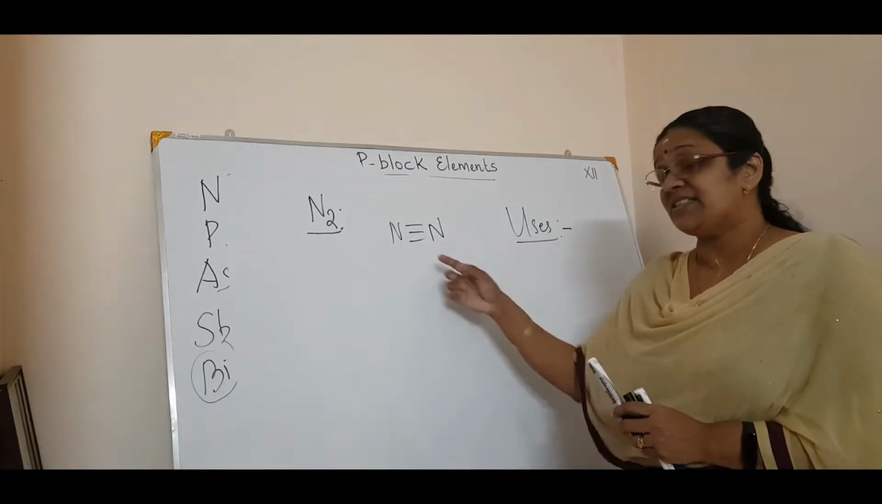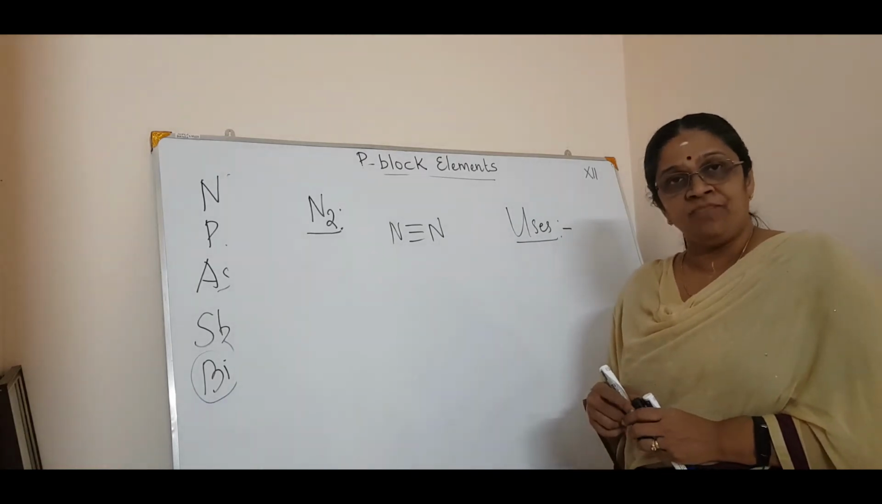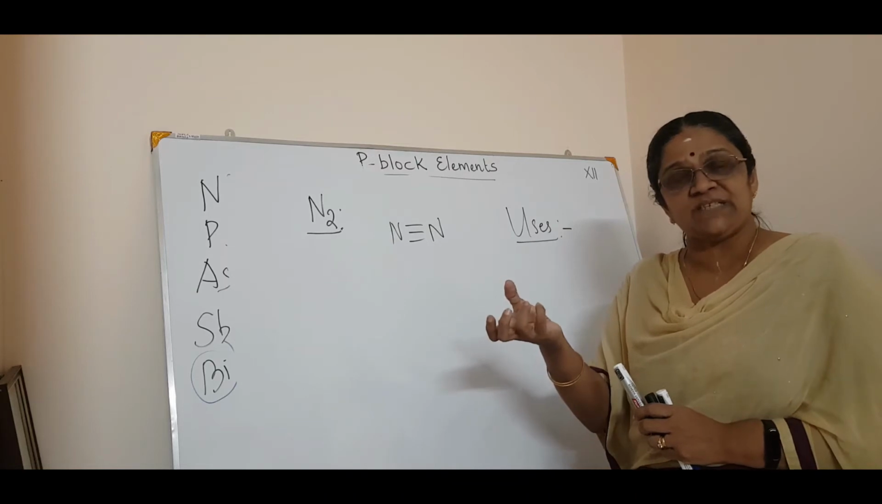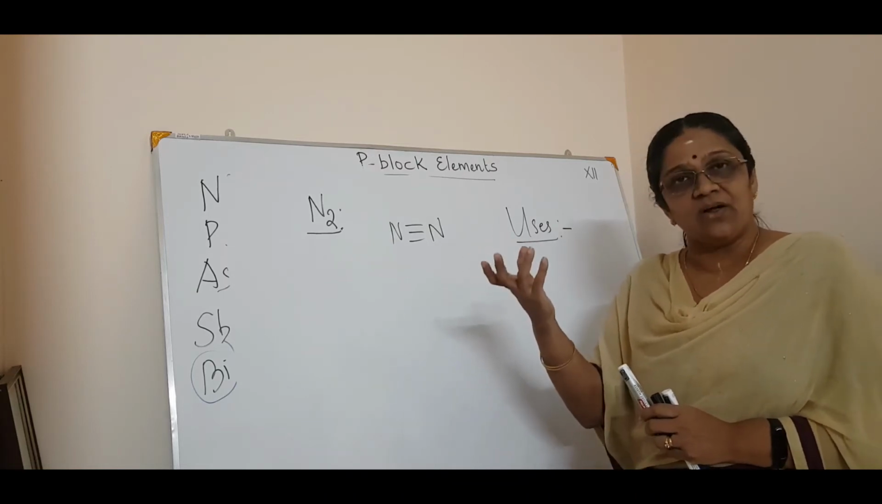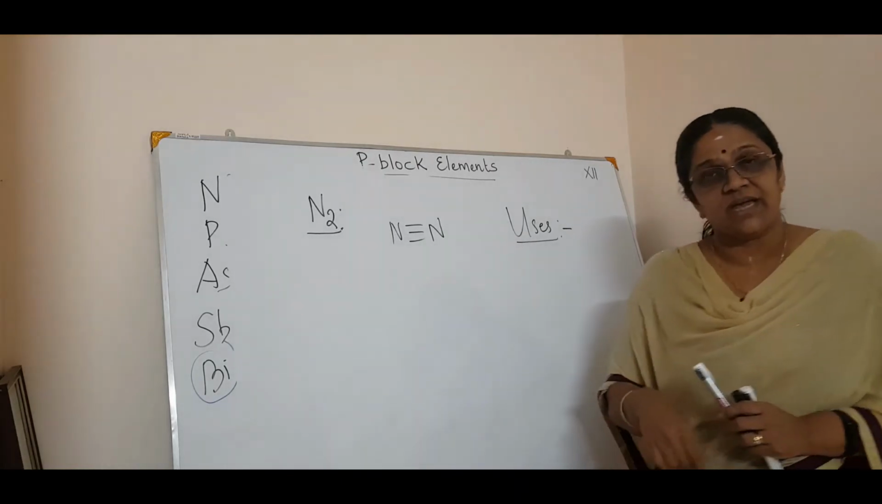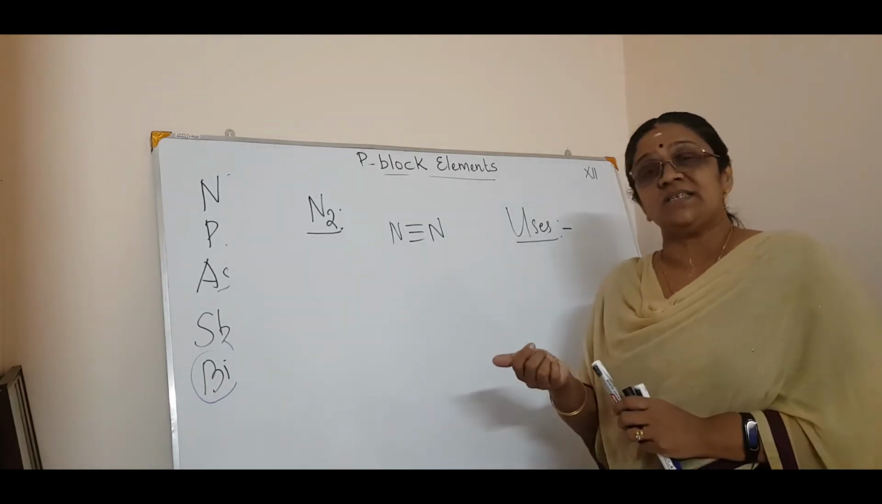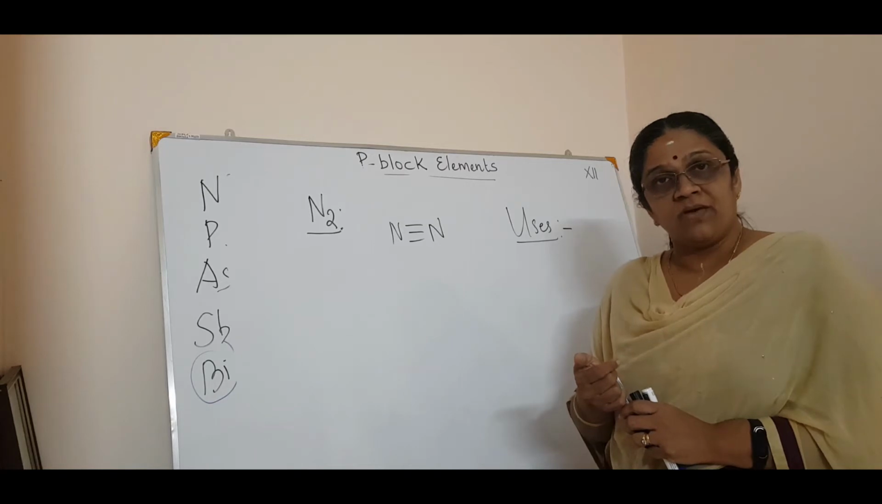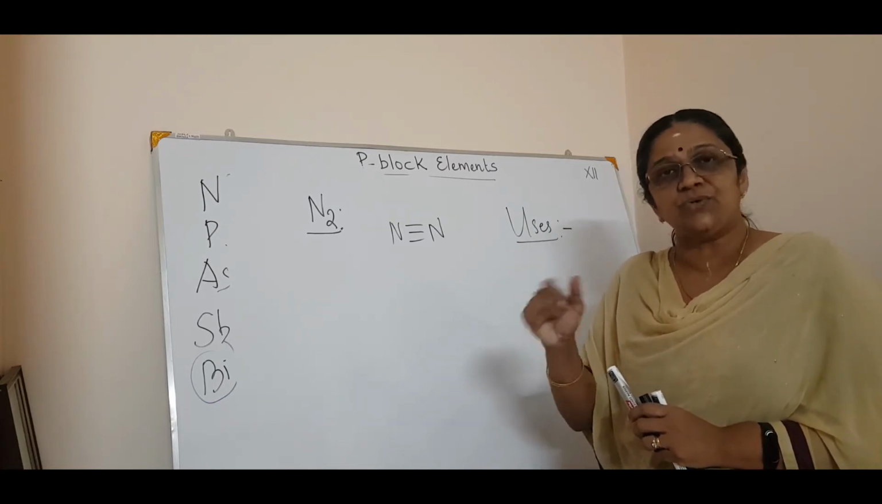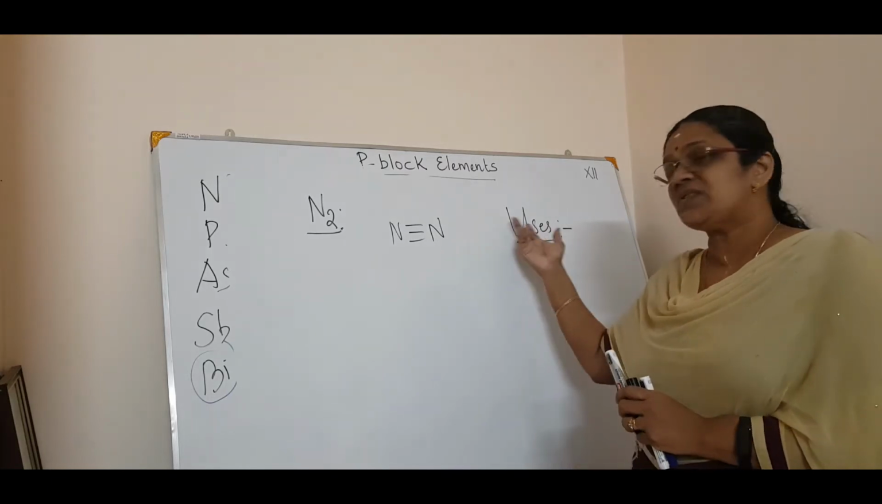Nitrogen is used for an inert atmosphere, whenever you want an inert atmosphere for the reaction to take place, for example in the steel industry. So for that, nitrogen is used. Liquid nitrogen is used as a refrigerant, in ice creams and all. Then it is used in cryosurgery. So some uses you have to study.